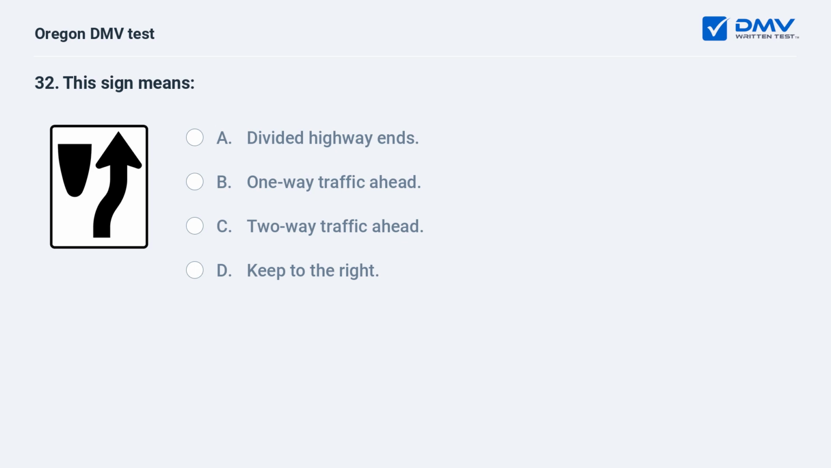This sign means: A. Divided highway ends. B. One-way traffic ahead. C. Two-way traffic ahead. D. Keep to the right.